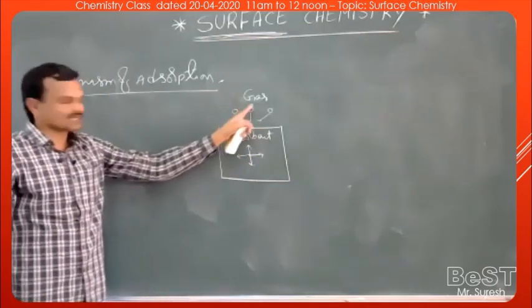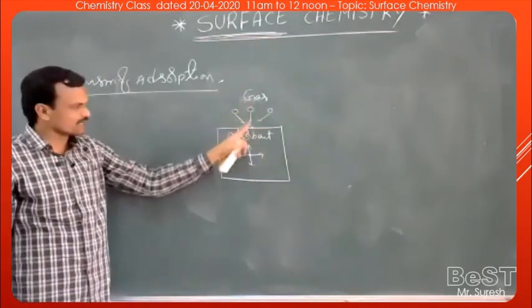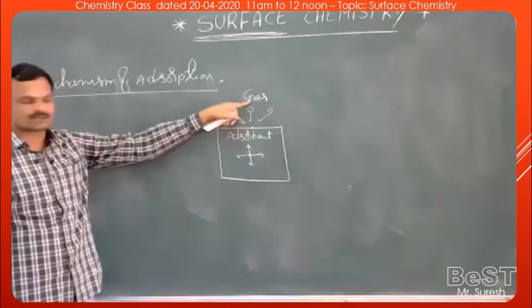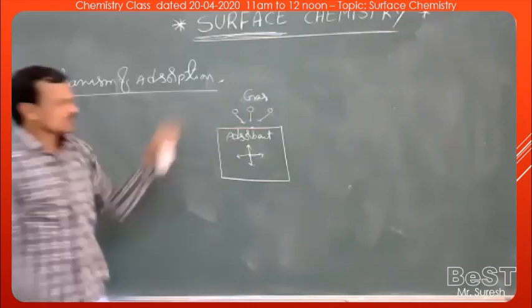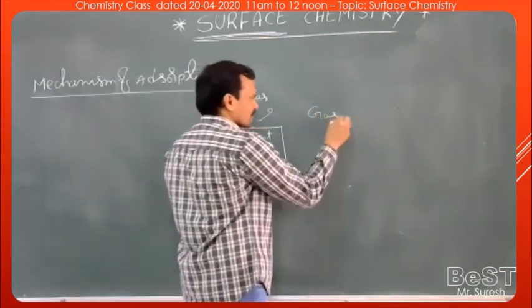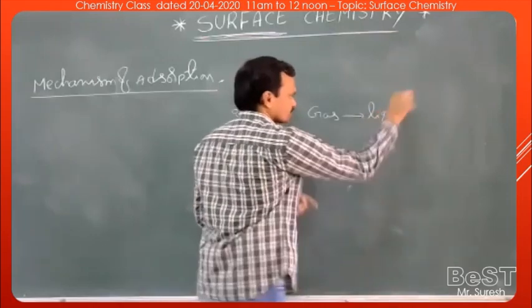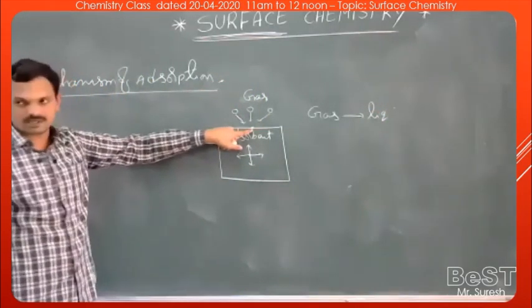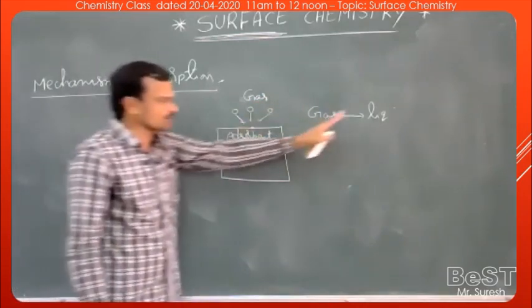So whenever these gas molecules get accumulated on the surface of the solid substance, the kinetic energy of these gas molecules decreases. So now here, when these get accumulated here, the gas becomes almost a liquid state. When accumulated on the surface of solid substance, almost it will come to liquid state.